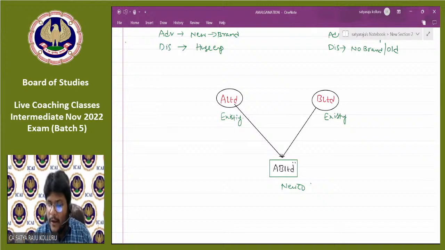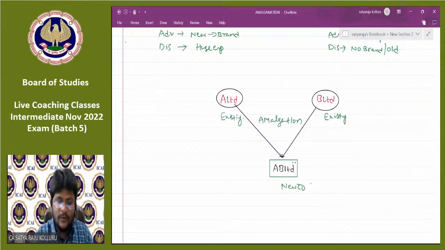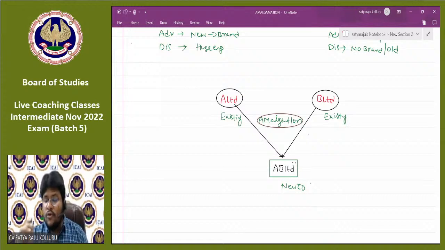Now, when a new company is incorporated to take over two or more existing companies, such a process is known as amalgamation. What is the meaning of amalgamation, guys? A new company incorporated to take over two or more existing companies is known as amalgamation.